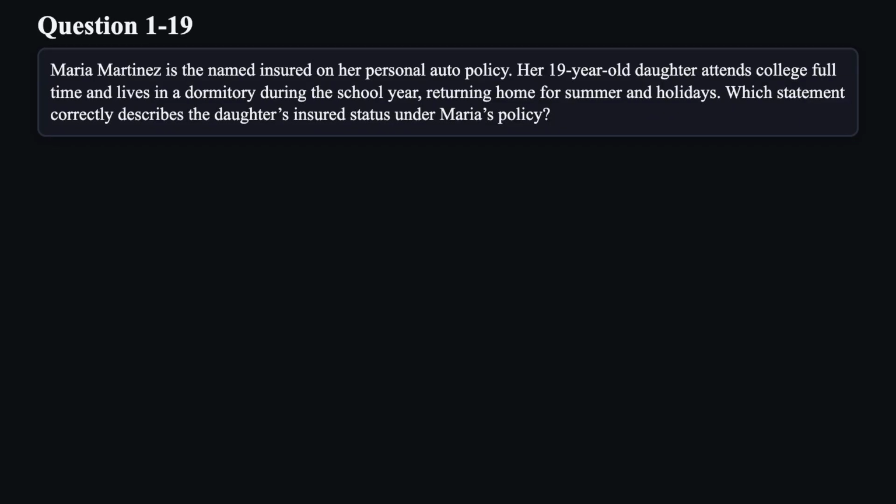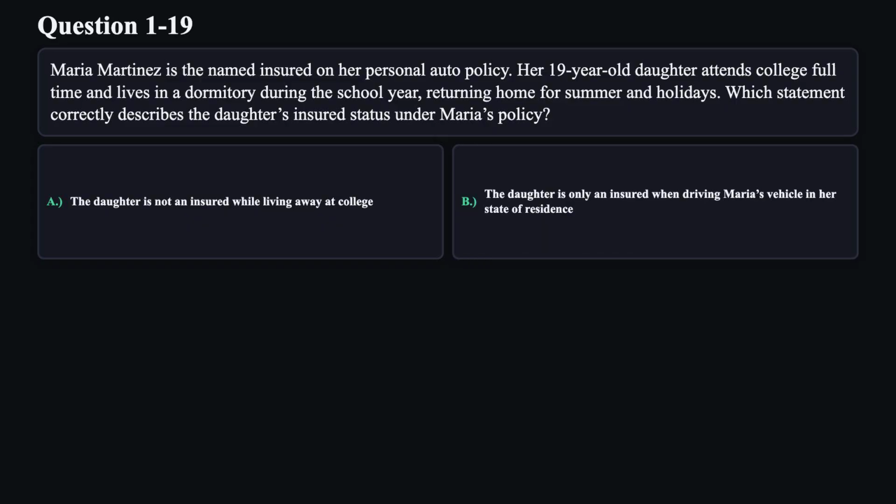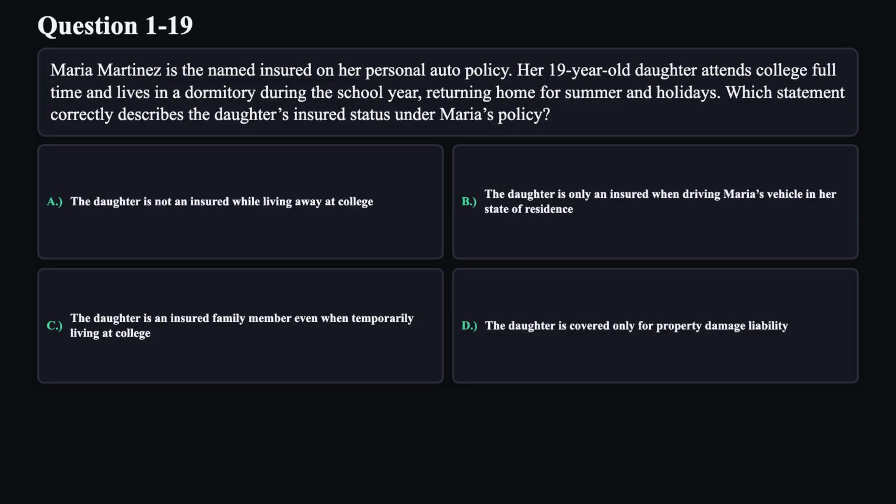Question 19. Maria Martinez is the named insured on her personal auto policy. Her 19-year-old daughter attends college full-time and lives in a dormitory during the school year, returning home for summer and holidays. Which statement correctly describes the daughter's insured status under Maria's policy? A. The daughter is not an insured while living away at college. B. The daughter is only an insured when driving Maria's vehicle in her state of residence. C. The daughter is an insured family member even when temporarily living at college. D. The daughter is covered only for property damage liability.